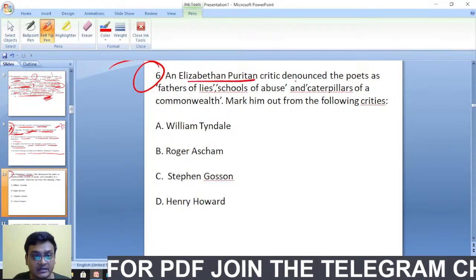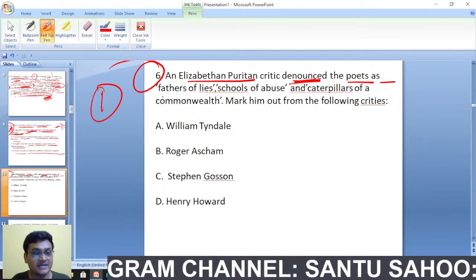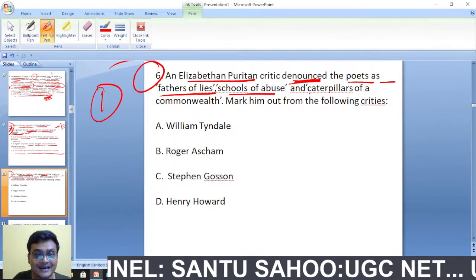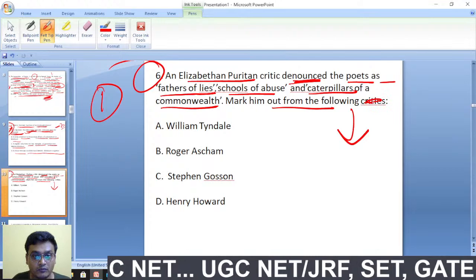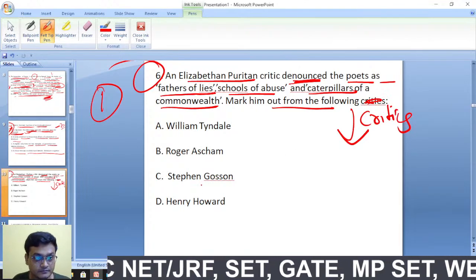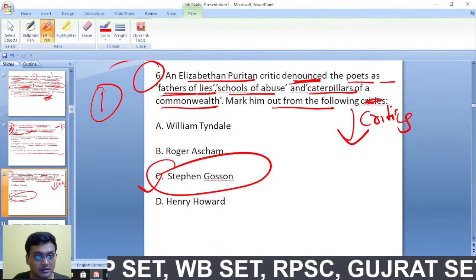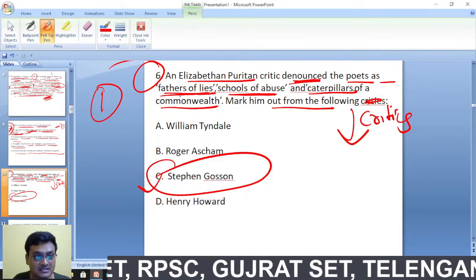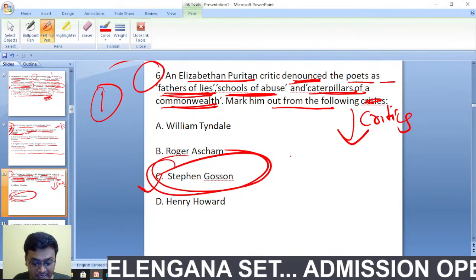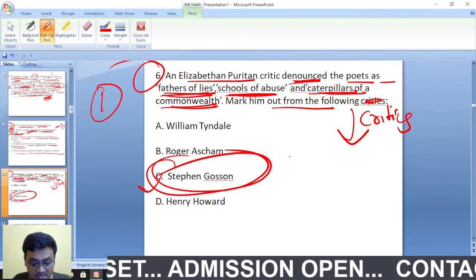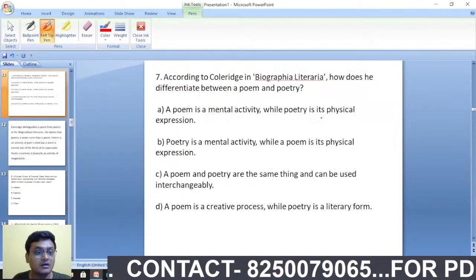An Elizabethan Puritan critic denounced the poets as father of lies, school of abuse, caterpillars of a commonwealth. Mark him out from the following critics. Okay, excellent, Pratik. So an Elizabethan Puritan who denounced poets as father of lies, school of abuse, caterpillars of commonwealth is Stephen Gosson, The School of Abuse. You were right actually, Pratik. Okay, this will be C for question 6. Got it? Excellent. Moving on to question 7 here.